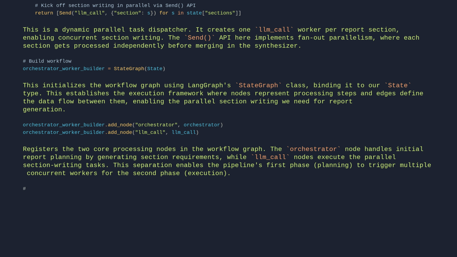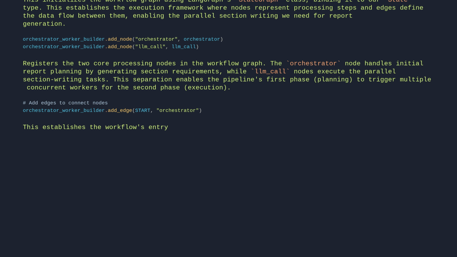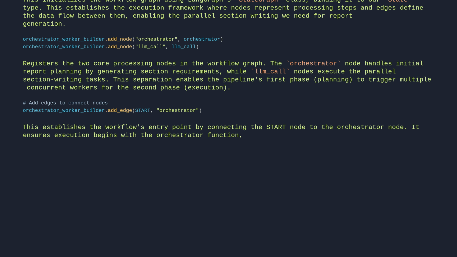# Add edges to connect nodes. orchestrator worker builder.add edge, START, orchestrator. This establishes the workflow's entry point by connecting the start node to the orchestrator node. It ensures execution begins with the orchestrator function, which generates the report plan before any parallel processing occurs.